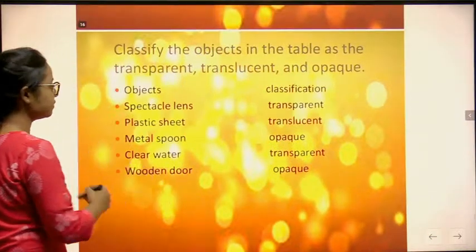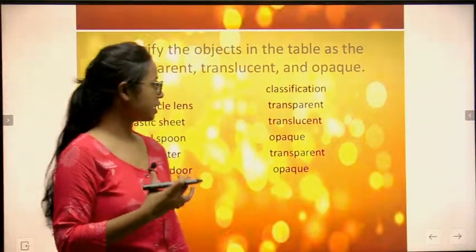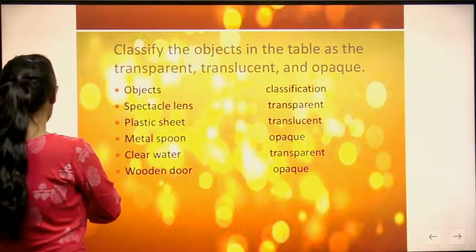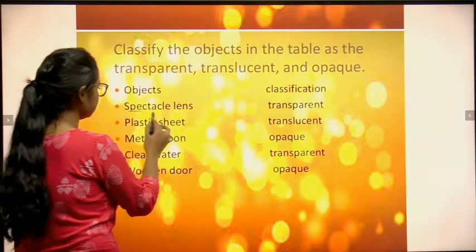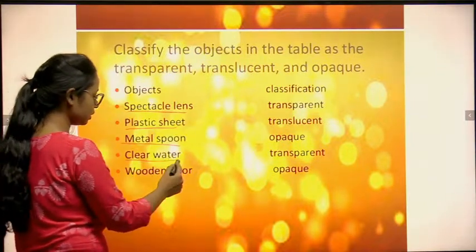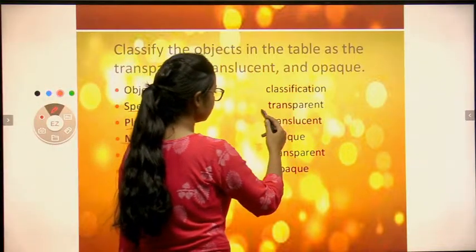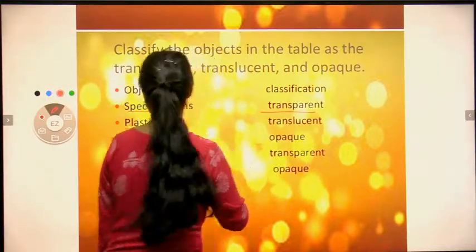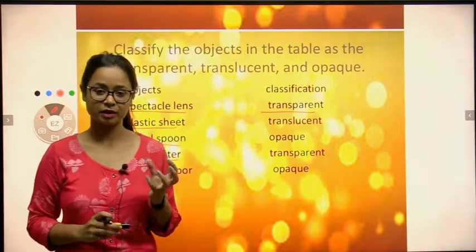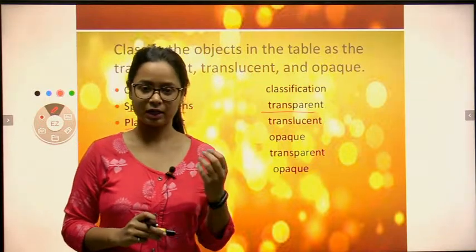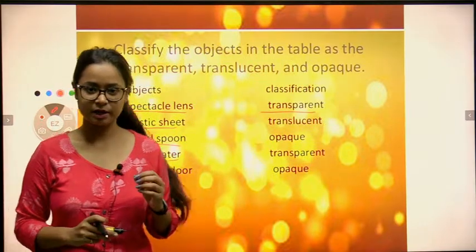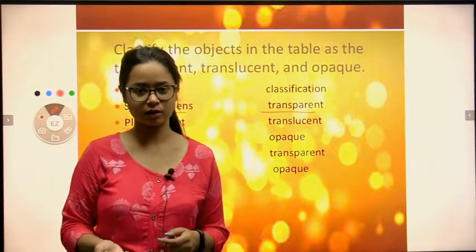So now classify the things according to transparent, translucent and opaque. Clear? What are the objects? Spectacle lens, plastic sheets, metal spoon, clear water, wooden door. Transparent: spectacle lens, transparent lenses. Spectacle lenses means, for example, your specs. So that is a transparent thing. That's why you are able to see on the other side, right?